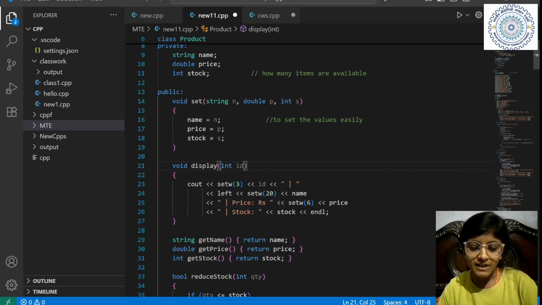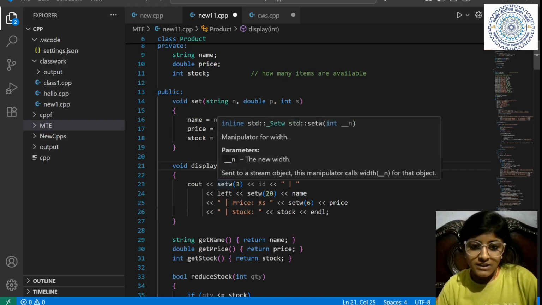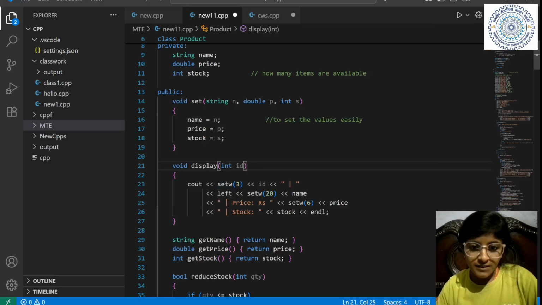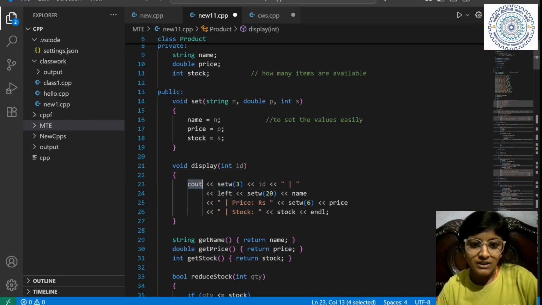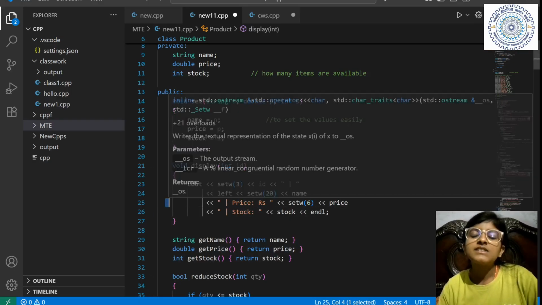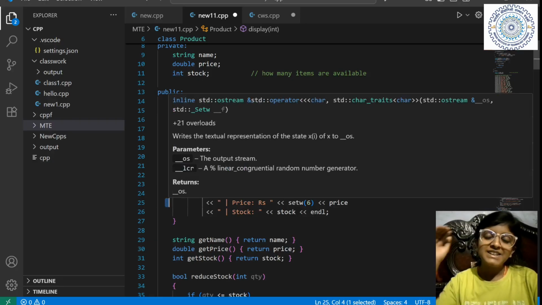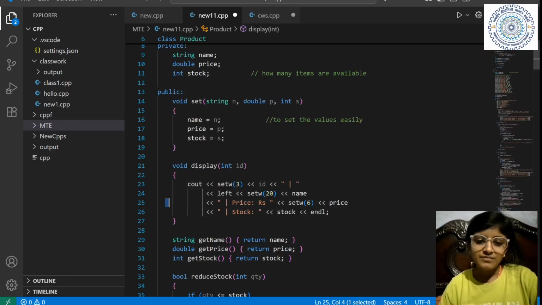So don't fear this thing. This is just a basic output, but we have written it in a stylish manner, in such a stylish manner that it will look so cute. See, we have put setw(3) of ID here.